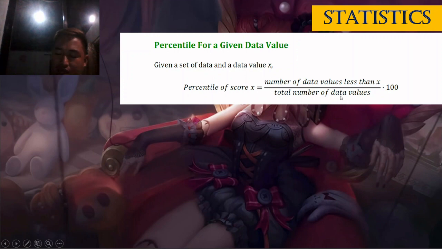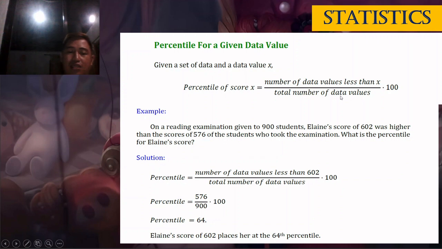Okay? So, example, in a reading examination given to 900 students, Elaine's score of 602 was higher than the scores of 576 of the students who took the examination. So, what is the percentile of Elaine's score? Okay. So, we have 900 students in all, class. The total number of data values is 900.